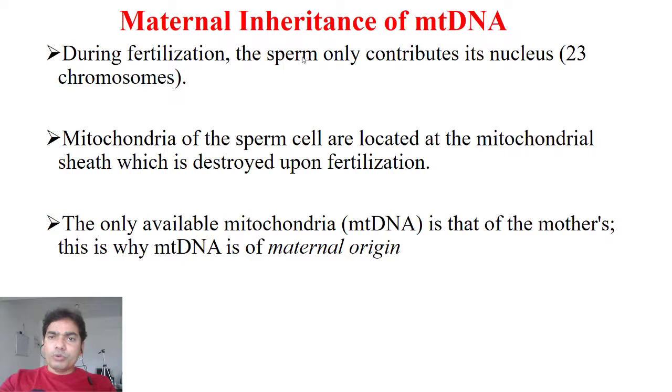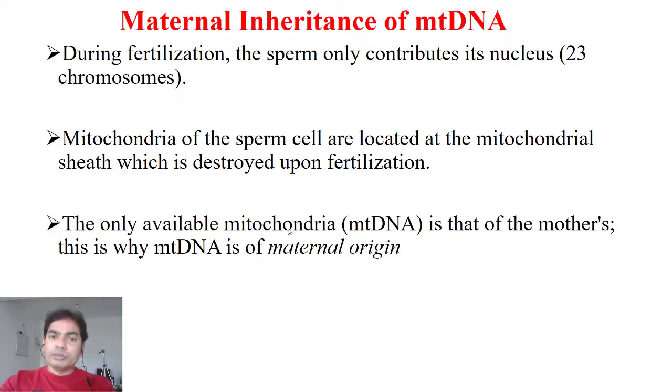So the sperm only contributes its nucleus, through 23 chromosomes, and the mitochondria of the sperm cell are located at the mitochondrial sheath, which is destroyed upon fertilization. So only the nucleus actually goes for the fertilization.